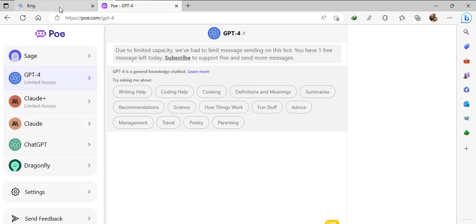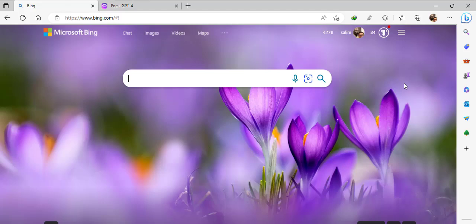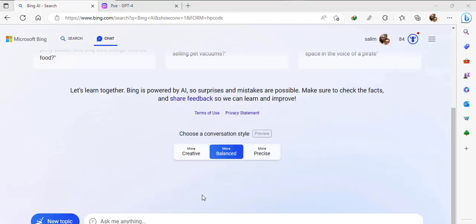Now, the second option, which is Bing. Okay, so if you are a Bing user, you already know that Microsoft Bing has evolved into a new version, and you can see this is my account, and you can see on the top Microsoft Bing Chat over here. So if you click, see, this is the option you will see. Give me a sec. So after this page is loaded, you can see this one.